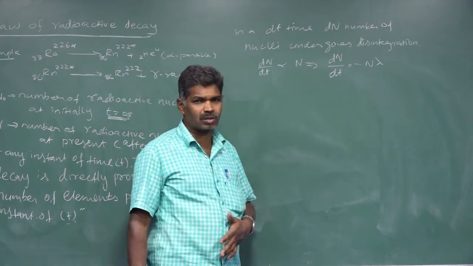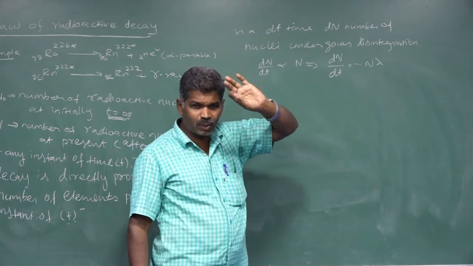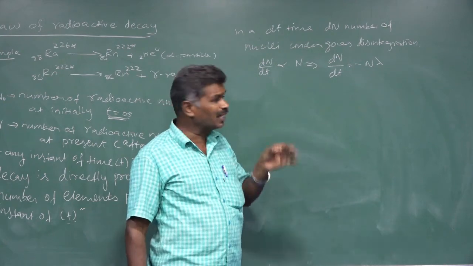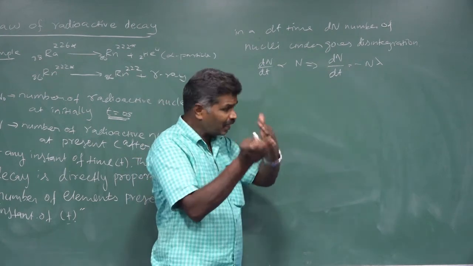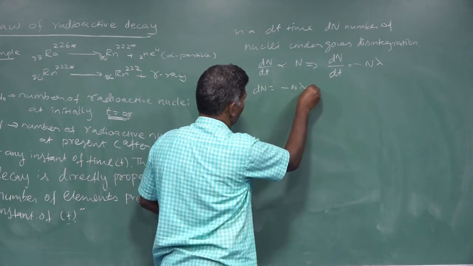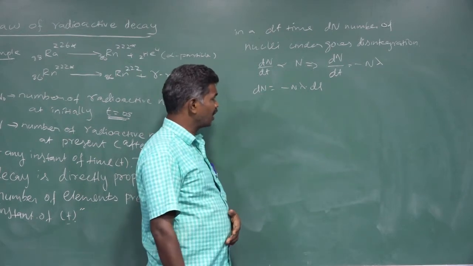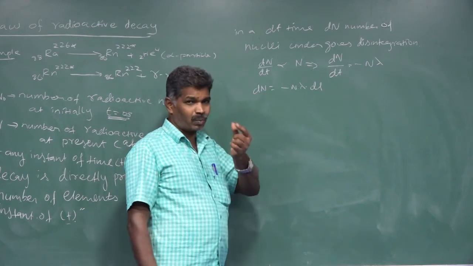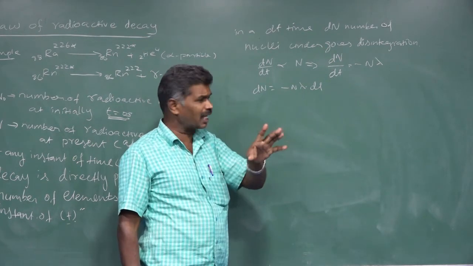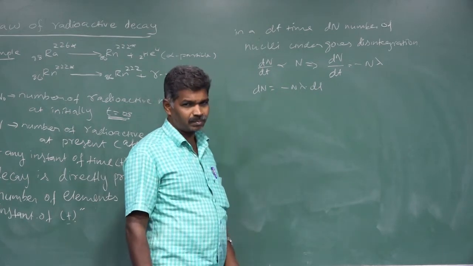The negative sign shows that dN number of radioactive nuclei decreased, that is, disintegrated in time dt. From that we can rearrange as dN equal to minus N lambda dt. So from this expression we can say dN number of radioactive nuclei decayed in a time dt, which is shown by the negative sign.